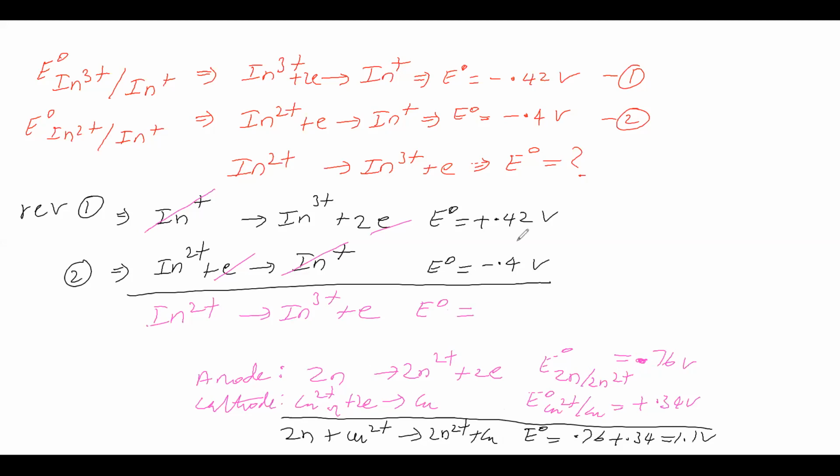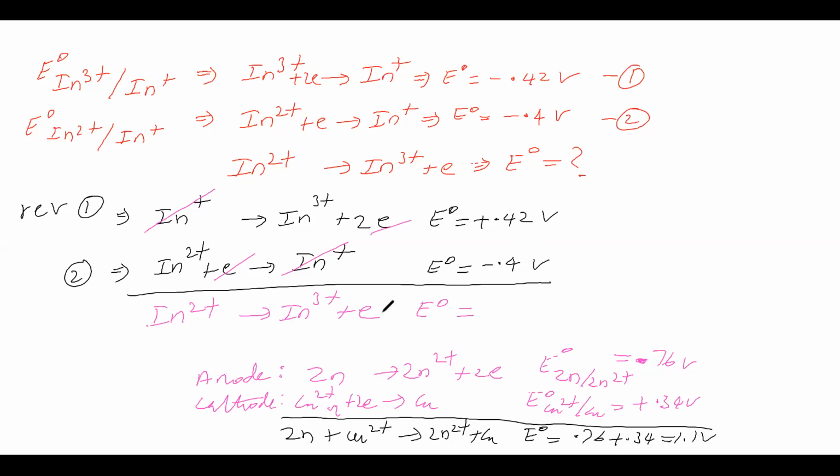Here we should not add these two E naught values in order to get this, because we cannot say it is anode, it is cathode, therefore it is a cell reaction. It is not a cell reaction. So this E naught we are not getting by adding these two. We can add these two E naught values to get this E naught because it is a cell reaction. For a cell reaction, E naught is equal to oxidation potential plus reduction potential. So we can do it here, but we cannot do it here.